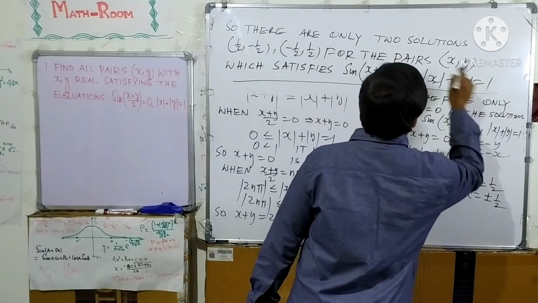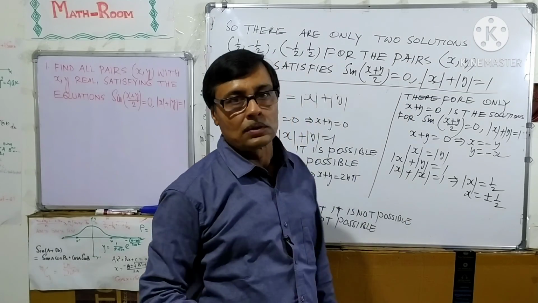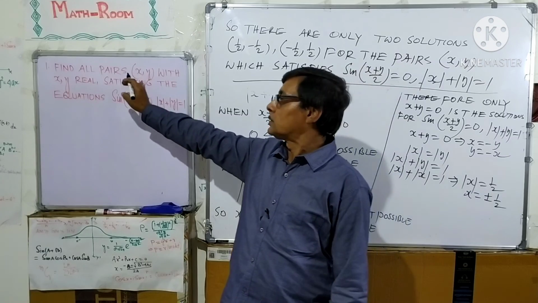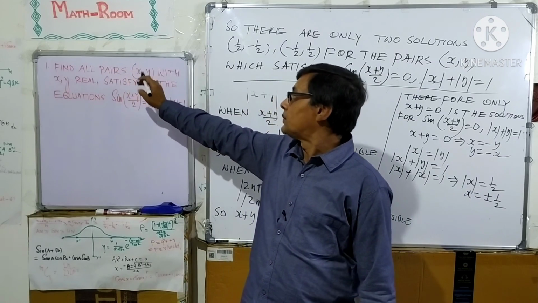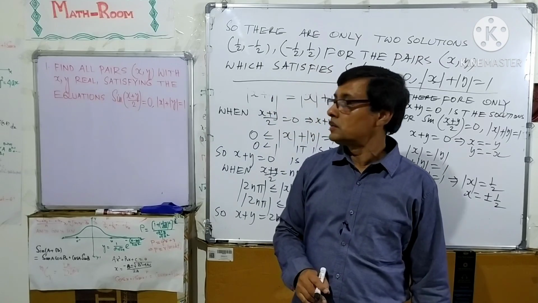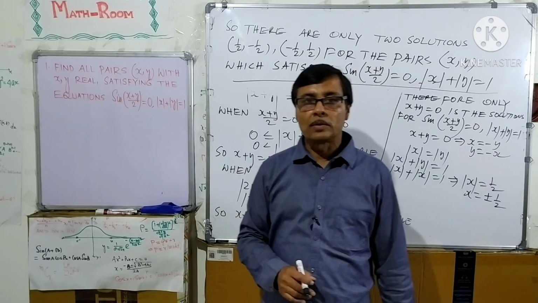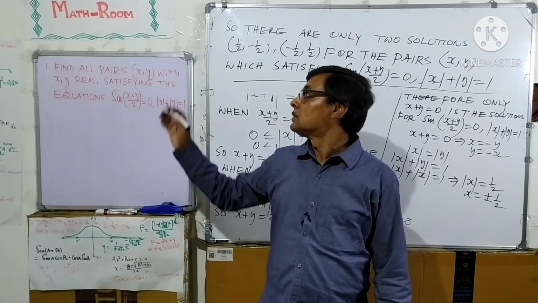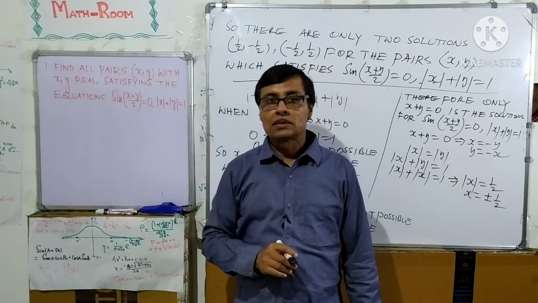Here x, y are also real numbers, and these pairs satisfy both equations. Thus we have found the solution for the pairs x, y.